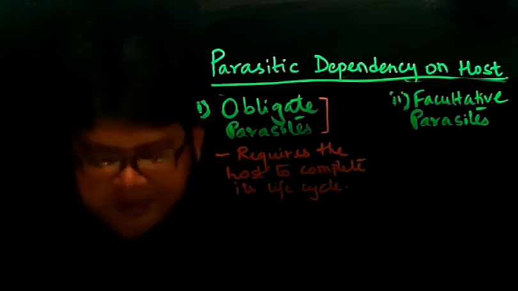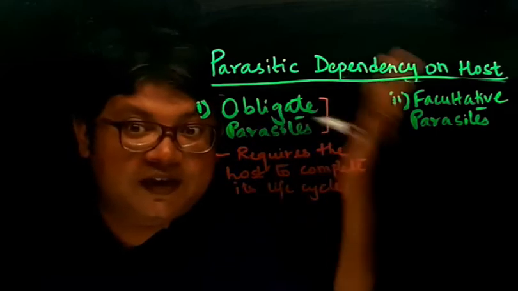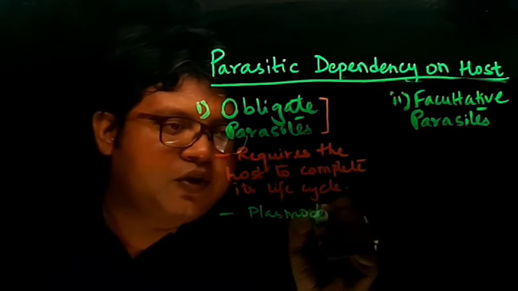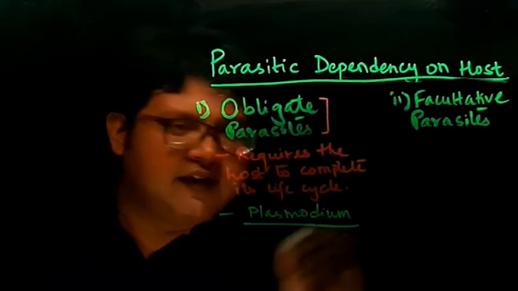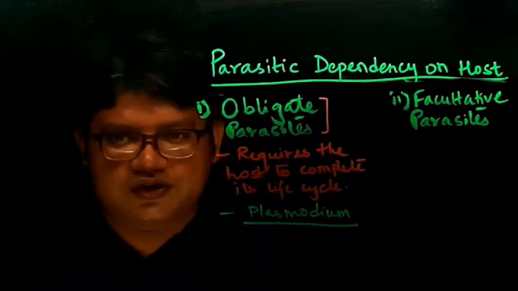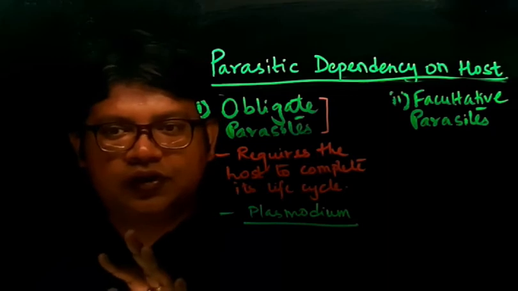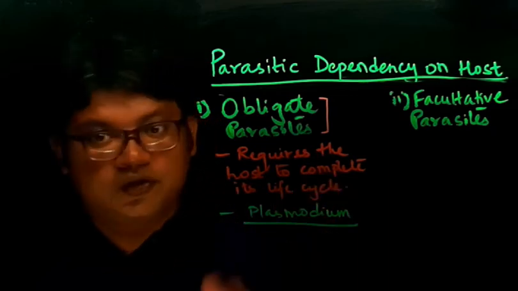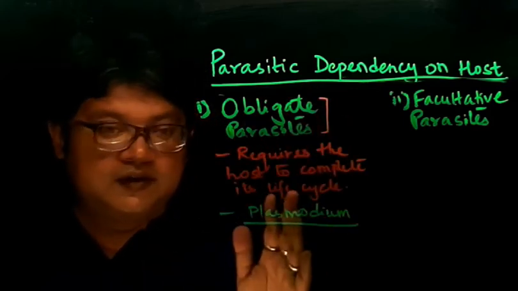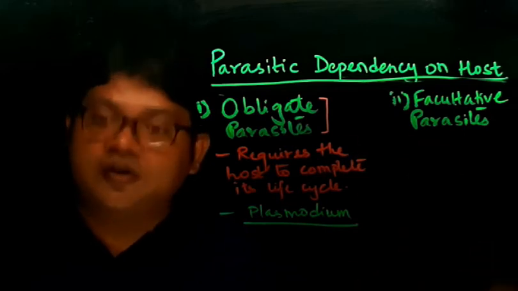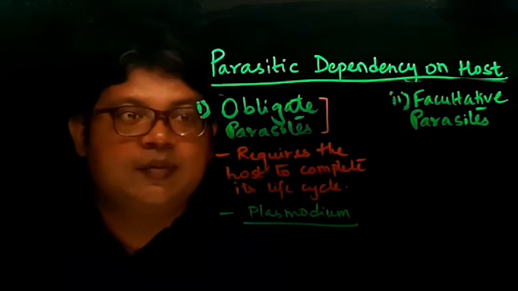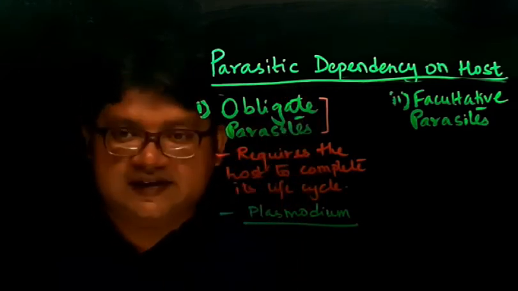Now let me give an example. This example I have also used for some other modes of parasitism. Plasmodium. The plasmodium or the malarial parasite cannot survive or complete its life cycle outside the host. It requires the mosquito as well as the human for its survival. So it cannot survive without the hosts. Therefore this type of parasite like plasmodium is called an obligate parasite.